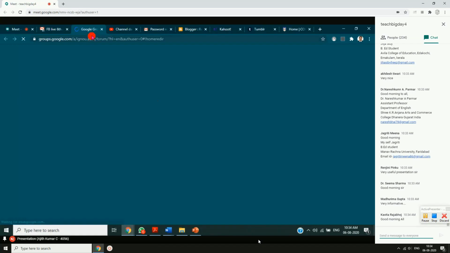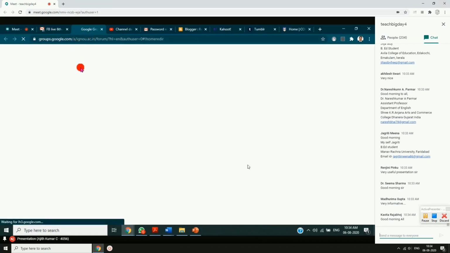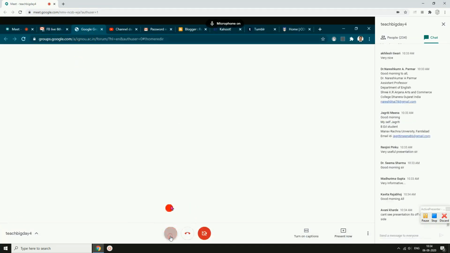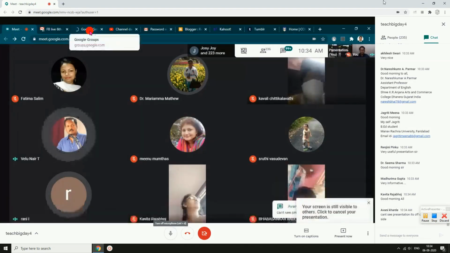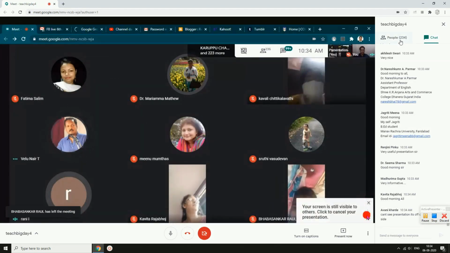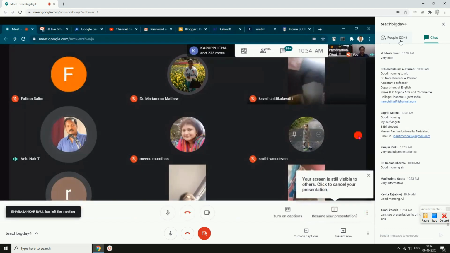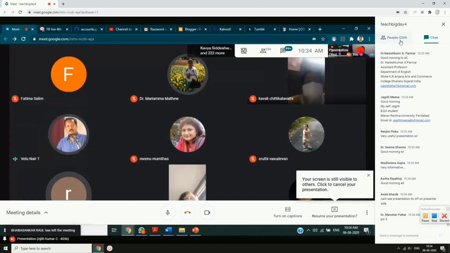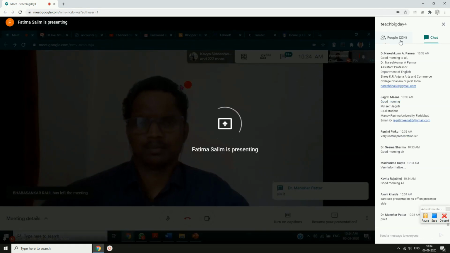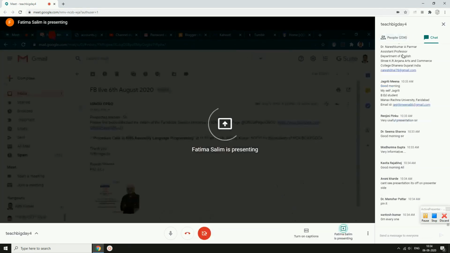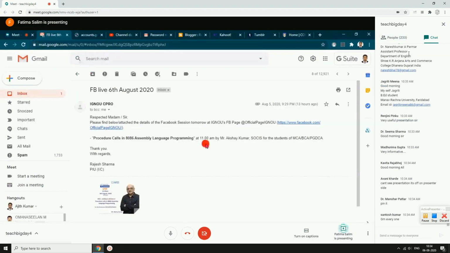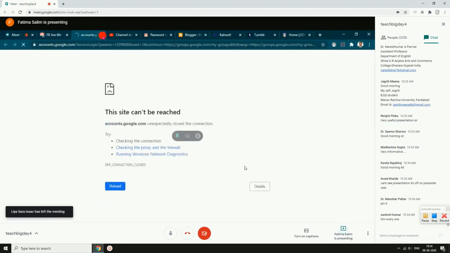Sir, please enable screen sharing. Thank you. Ma'am, actually screen is being shared. What you need to do is, please check the people's list. There are two IDs. One is Ajit Kumar 4056. The other one is Ajit Kumar 4056 presentation. Please pin the presentation ID. Then you will be able to see the screen. Screen is being shared.